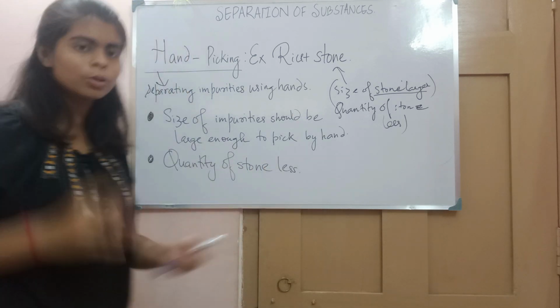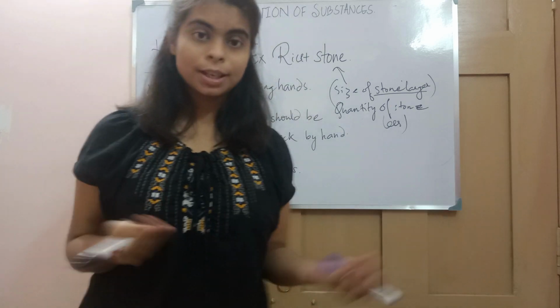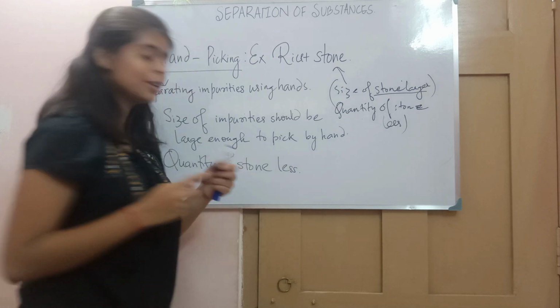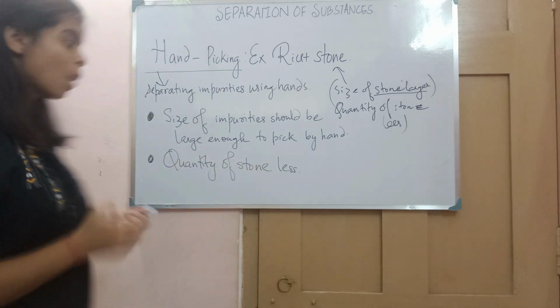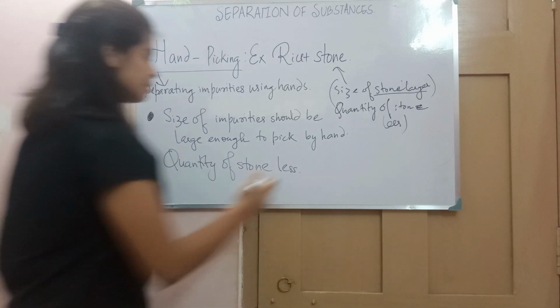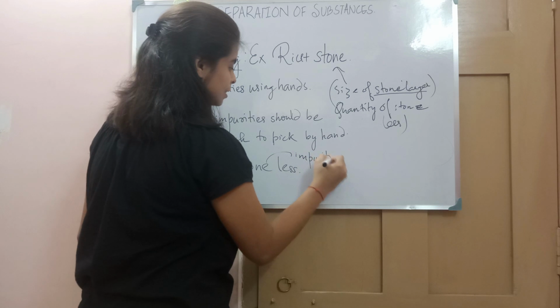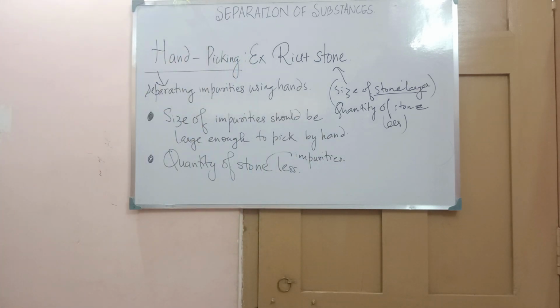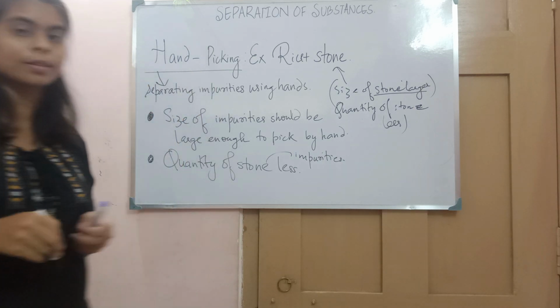Because if it is huge, suppose there is this little rice and so much stone, then it will be quite difficult for us. Otherwise it will take a long time. So the quantity of the impurities should be less. So this is hand picking, and the criteria and factors that hand picking depends on.